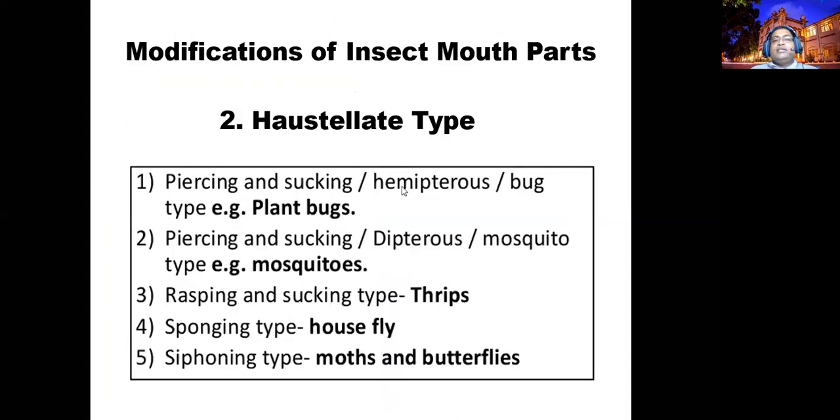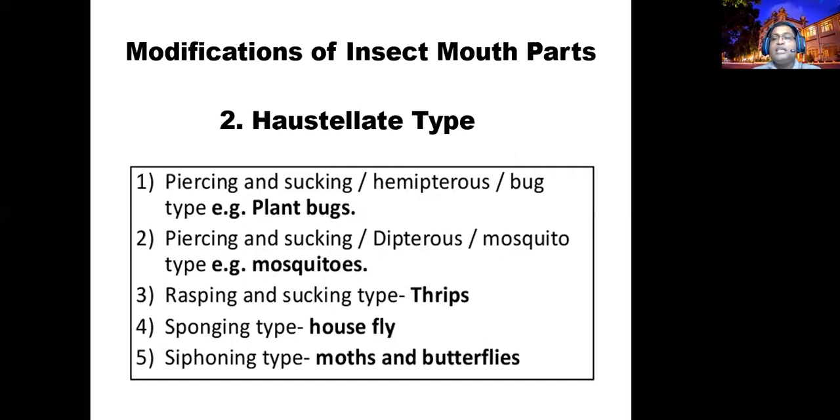In the second mandibulate type modification, you can expect piercing and sucking, because these insects are going to eat liquid foods. If these insects are going to eat liquid food, piercing and sucking is the mouth. First pierce, then suck the sap. The piercing and sucking mouth part you can also expect. There are two categories: one is the bug type, another one is the mosquito type.